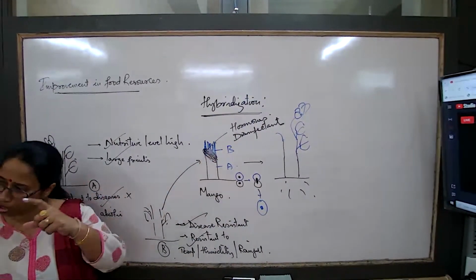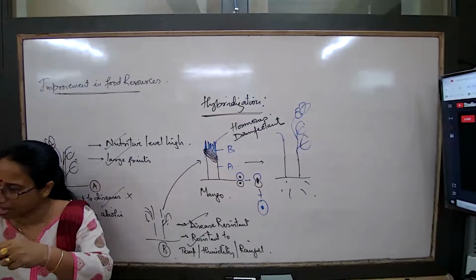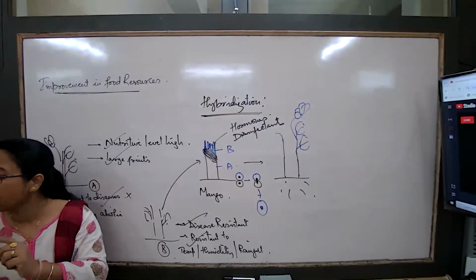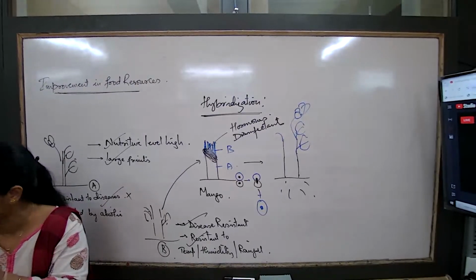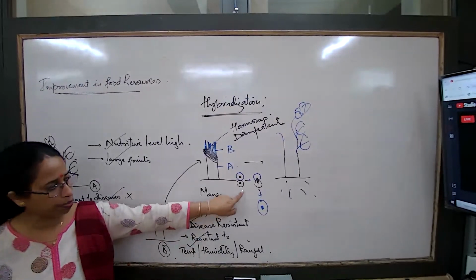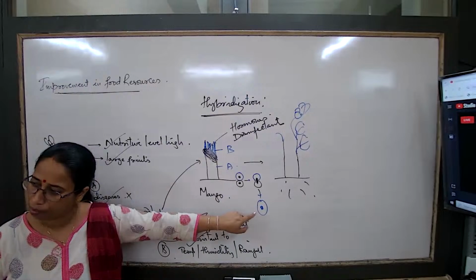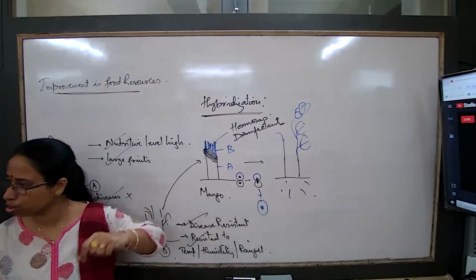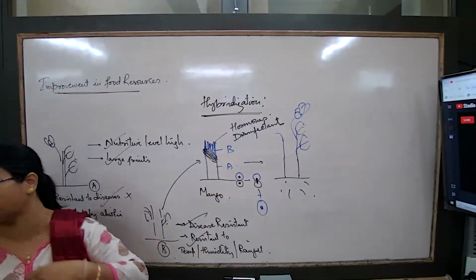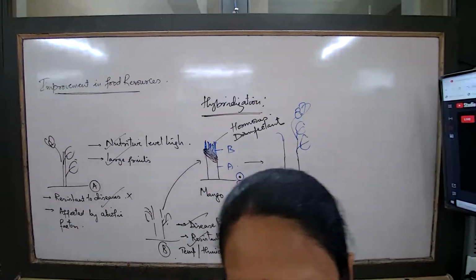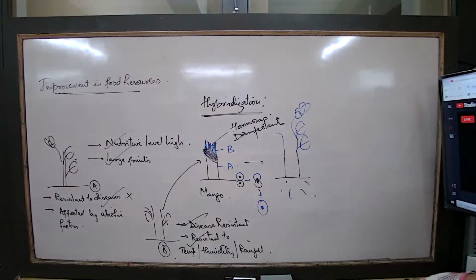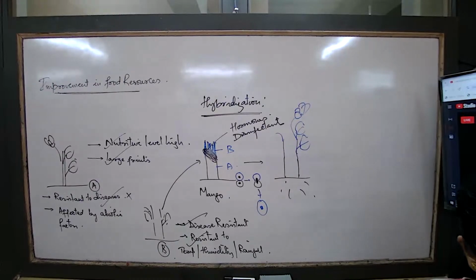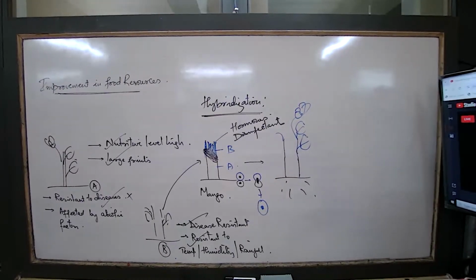When the tissues are kept together, some chemicals are added, hormones are added, the cells which are close, they undergo the process of fusion. There's a method to that. They undergo the process of fusion, and then from here, new tissues start developing, groups of cells start developing, and then the new flower, the new fruit. So if this is the method which happens, this is what is known as hybridization.